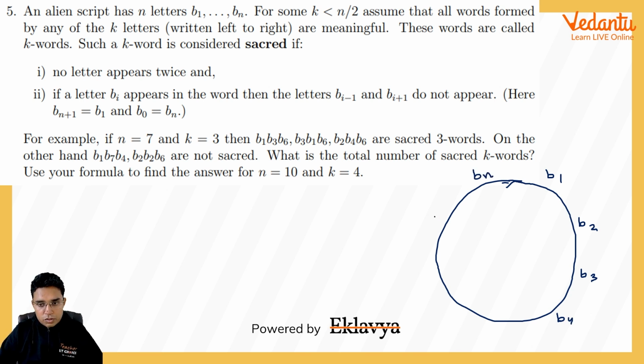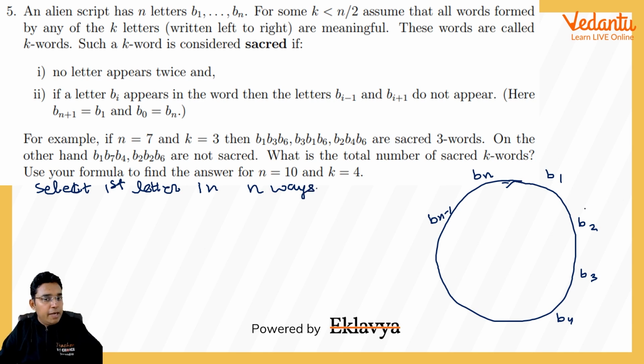Now I am on to this question where we are supposed to choose k letters so that no two are repeated, no two are identical, and no two are consecutive. So what I'm going to do is select the first letter, and this will be done in how many ways? I think n ways, because my first letter can be any one from these n. Later on there will be some constraint, but for the first letter there is no constraint, so I can select in n ways. Now let us assume this is B2.